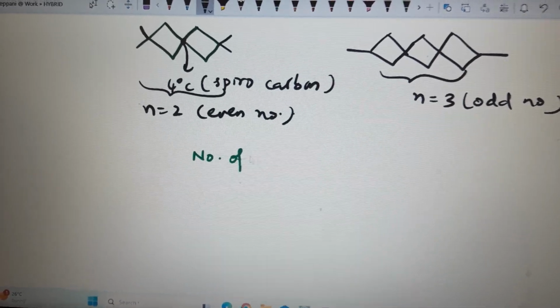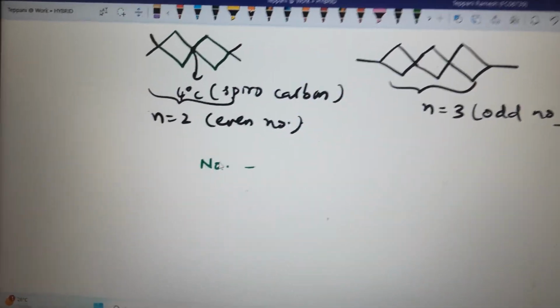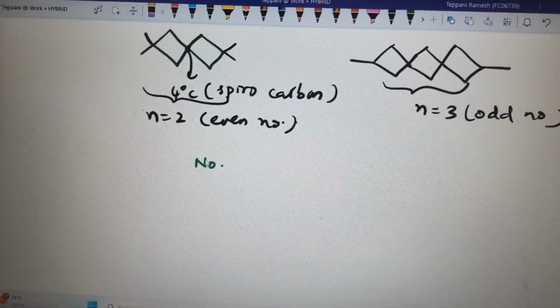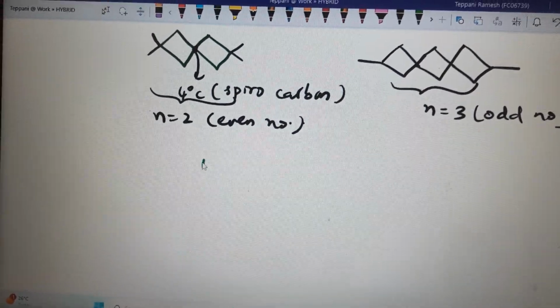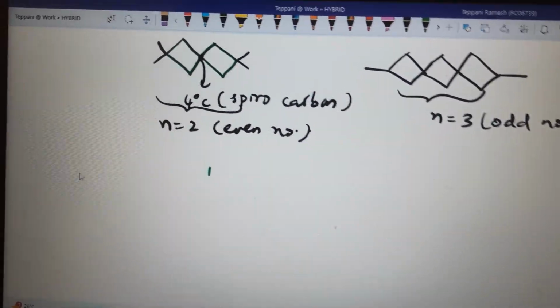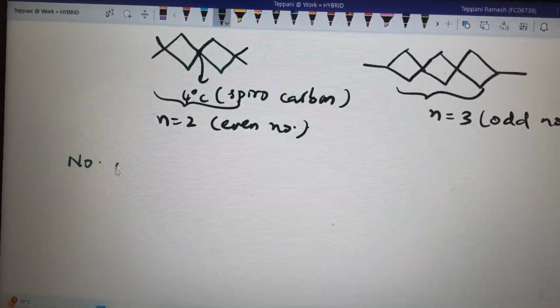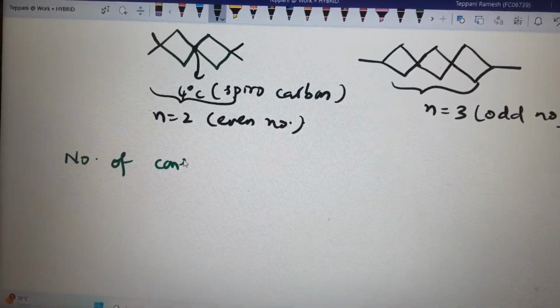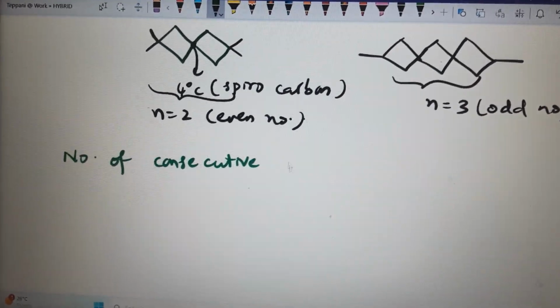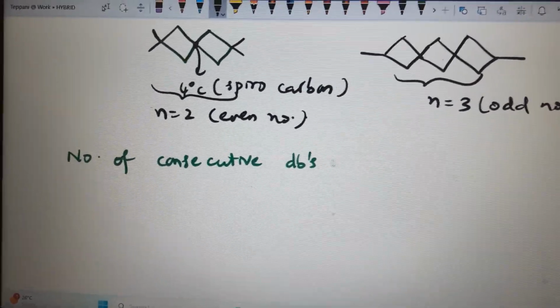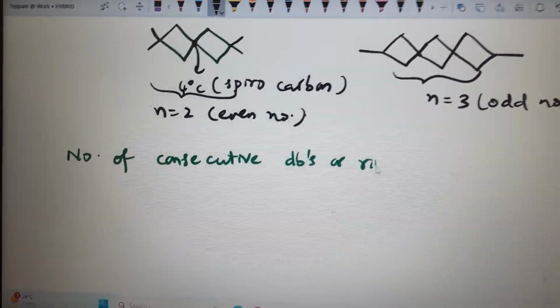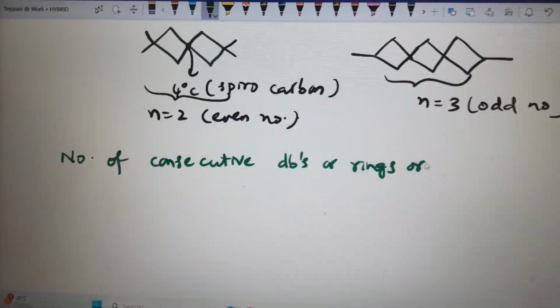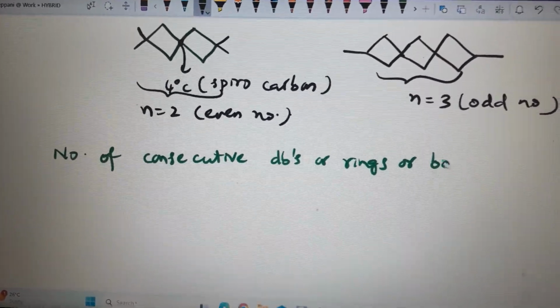Number of consecutive double bonds or rings are both together